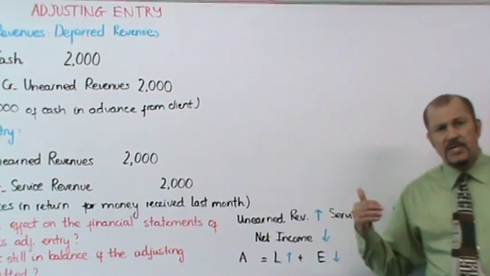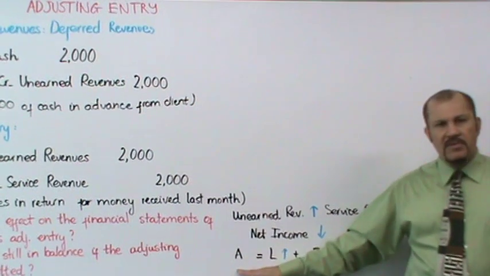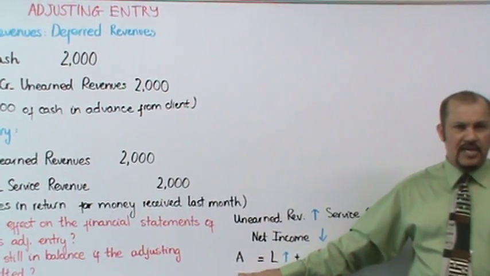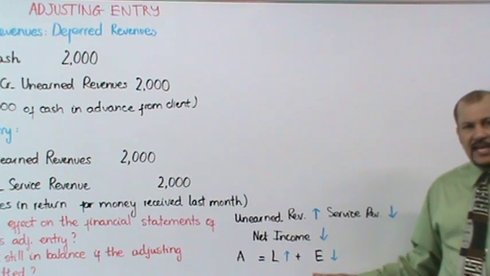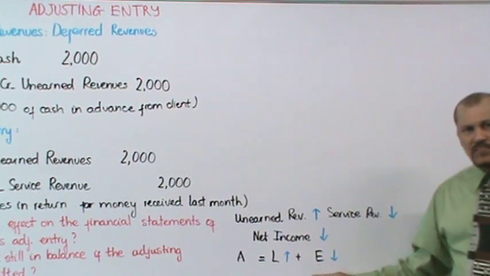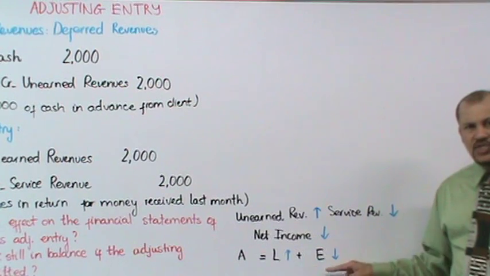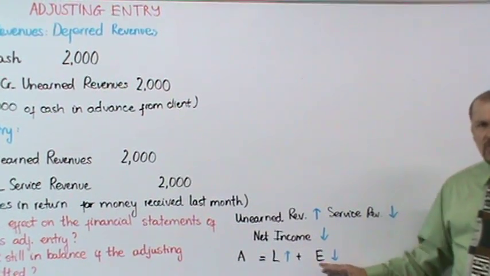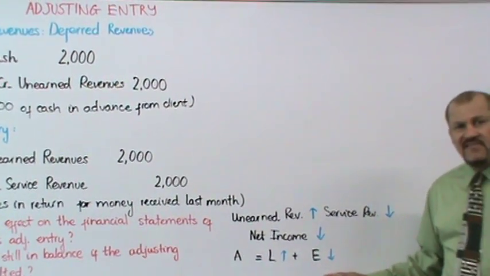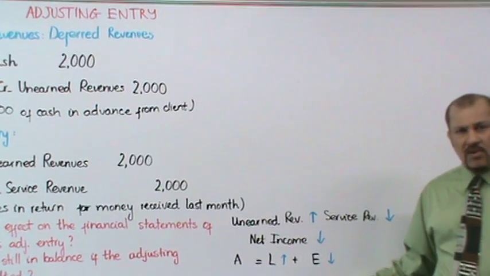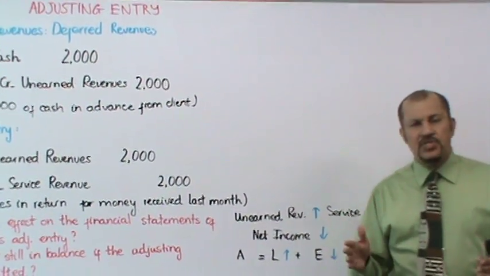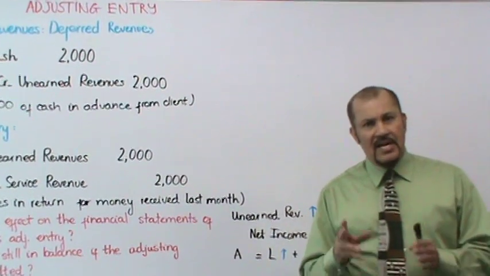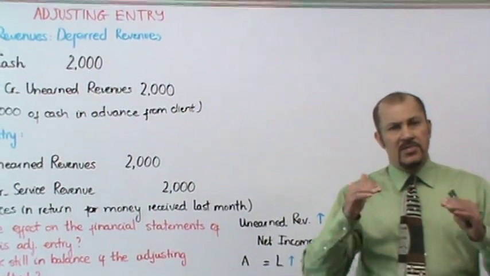So if you don't make this entry, no effect on your assets, so no change there. But on this side, your liability gets overstated and your equity gets understated, both by the same amounts. So each one offsets the other. So the cumulative effect of these two would be zero. So no change on the right side, no change on the left side. So yes, your books will still be in balance. Your account totals will be wrong, but you'll still be in balance.